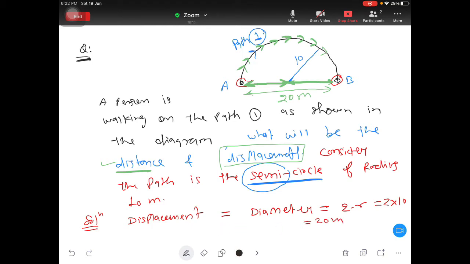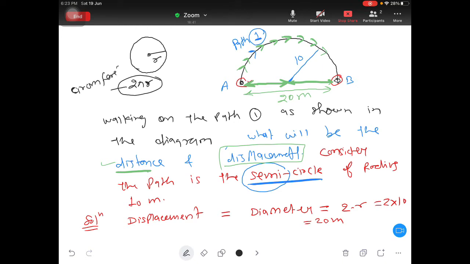And what about distance? For distance I will erase this and explain here. There is a formula: when you travel the complete circle of radius r, the total length of the circle is 2 pi r. This is also known as circumference. So total 2 pi r is the total length.